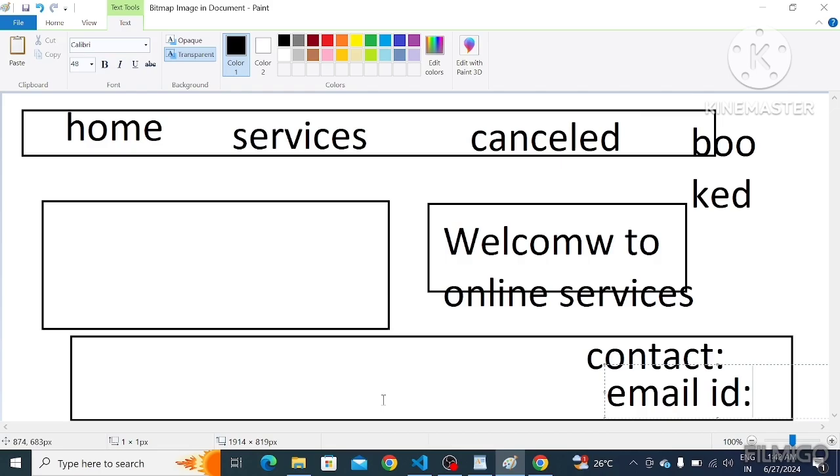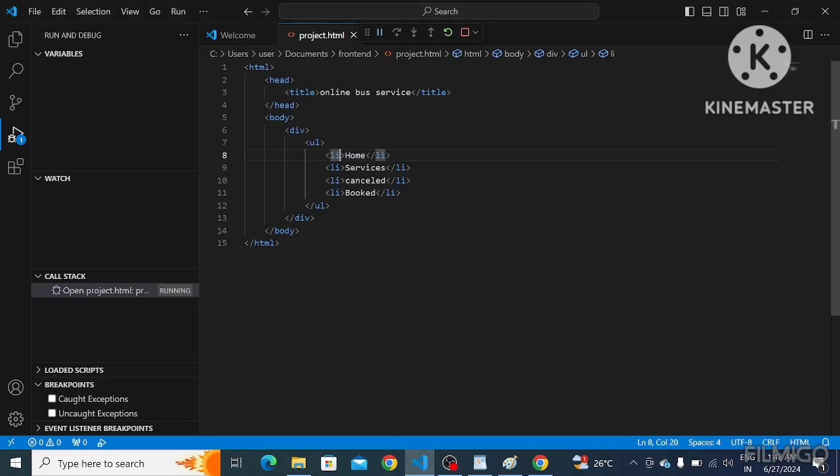For this redirection, we are going to use the anchor tag in HTML for hyperlinks. So I'm going to give this hyperlink for these list elements.